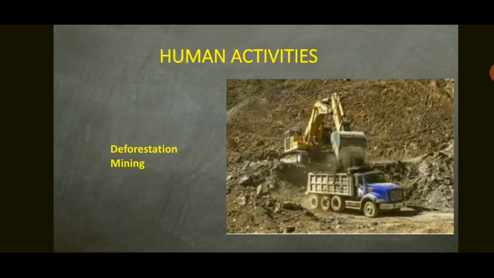Human activities. There are a number of human activities like deforestation, mining, and breaking down of rocks. What it does is expose the rocks on the surface of the earth, and then the temperature, which is the main agent of physical weathering, acts on it, and then the rocks break down.